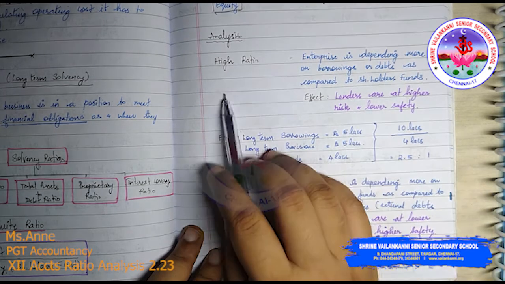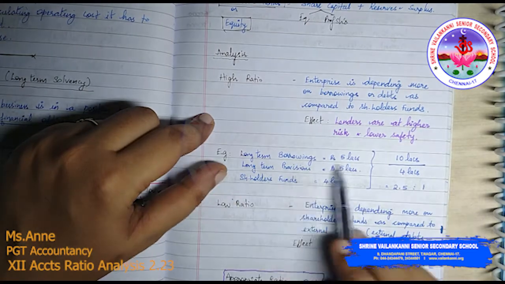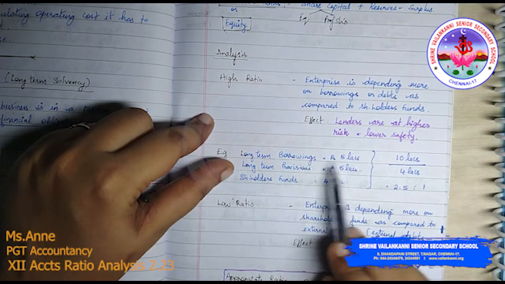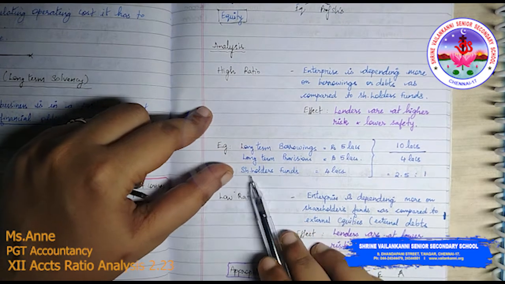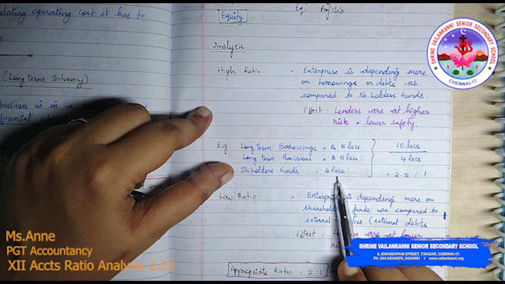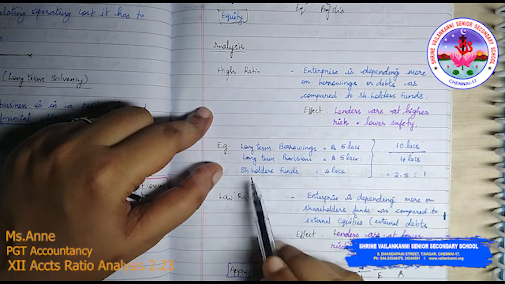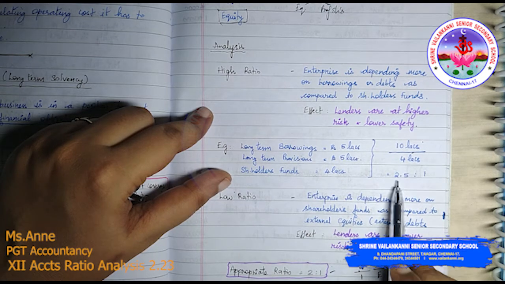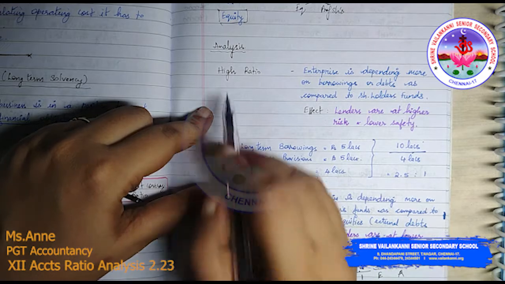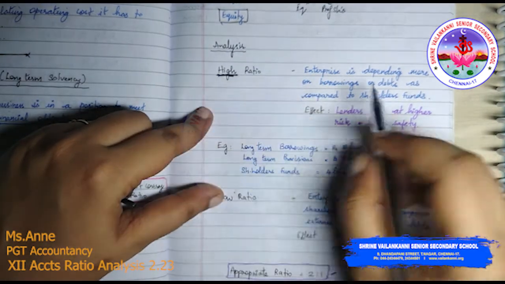Now if it is a high ratio, what do you mean by high ratio? Suppose for example, long term borrowings is 5 lakhs, long term provisions is 5 lakhs, and shareholders fund is 4 lakhs. So total debt comes to 5 plus 5, 10, divided by equity, shareholders fund, which is 4. So it is 2.5:1. So it is a high ratio. What does the high ratio mean?